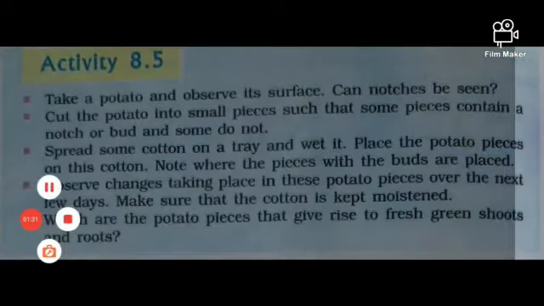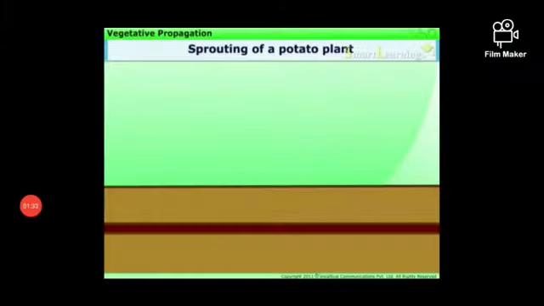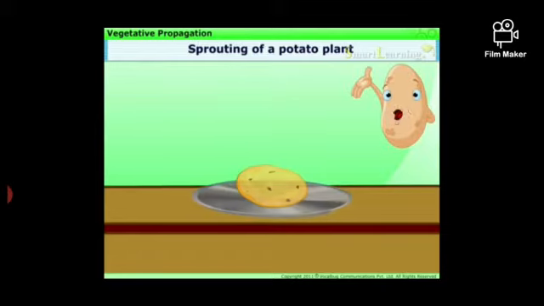Yes, students, once go through this activity. Let us demonstrate this activity. Observe the potato. You can see some notches which are called scars. If you cut these and put them in the soil, they grow as individuals after a few days. Students, we also can perform this activity.